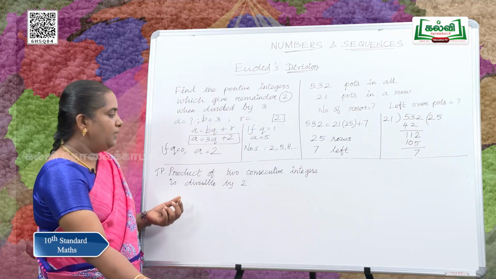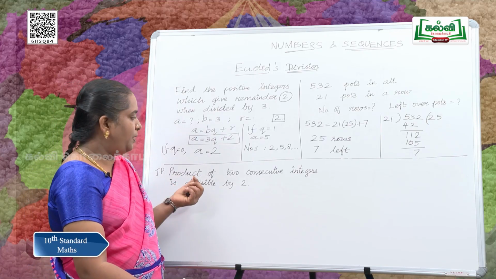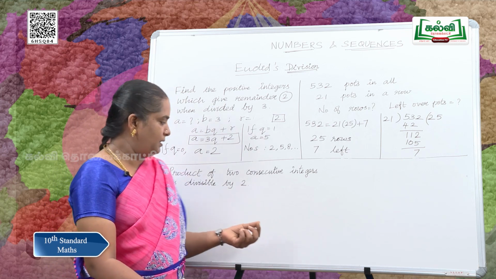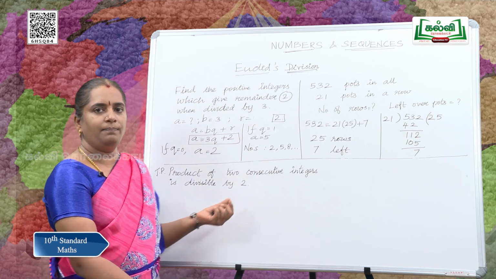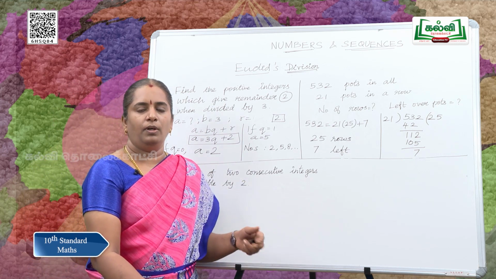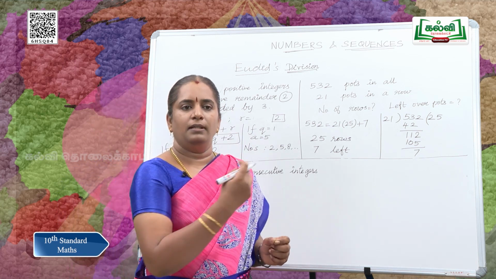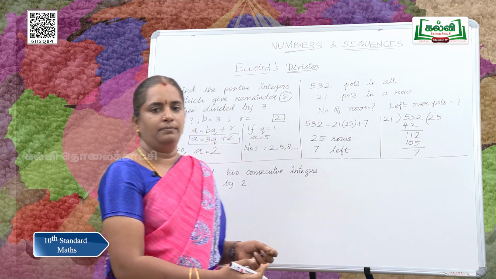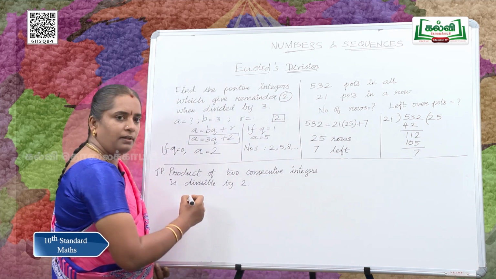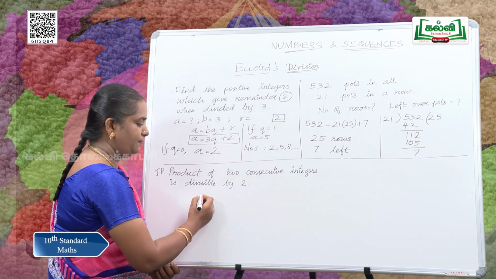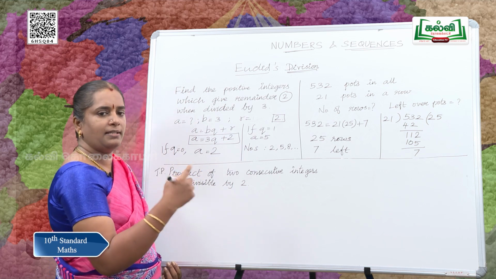See this sum. We are going to prove that the product of two consecutive integers is divisible by 2. What do you mean by consecutive integers? Yes, an integer and the next number. So, let us name the integers as x and y.